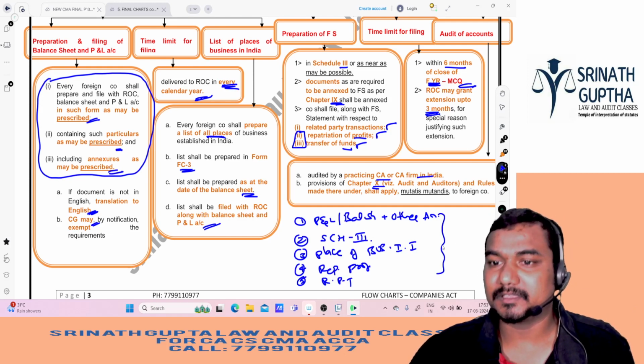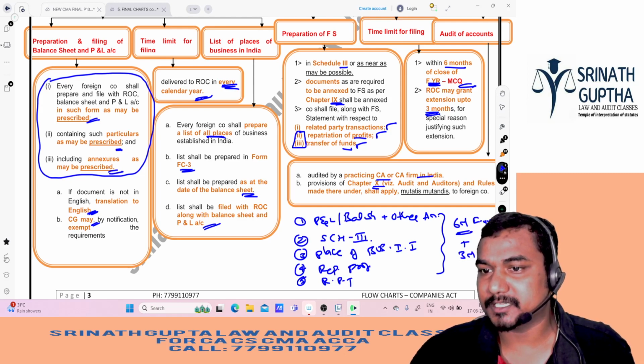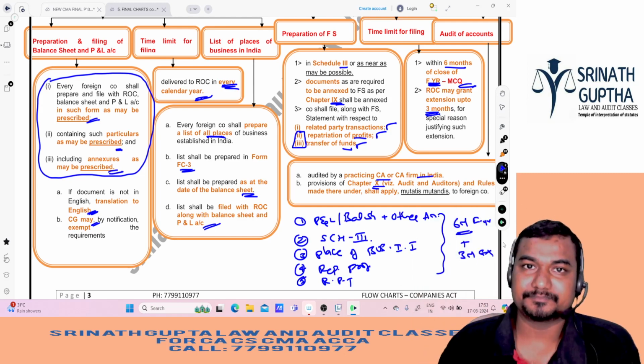All these things should be filed with the ROC within 6 months from end of the financial year. ROC may also grant the 3 months extension. That's it. That is the summary of the whole page.